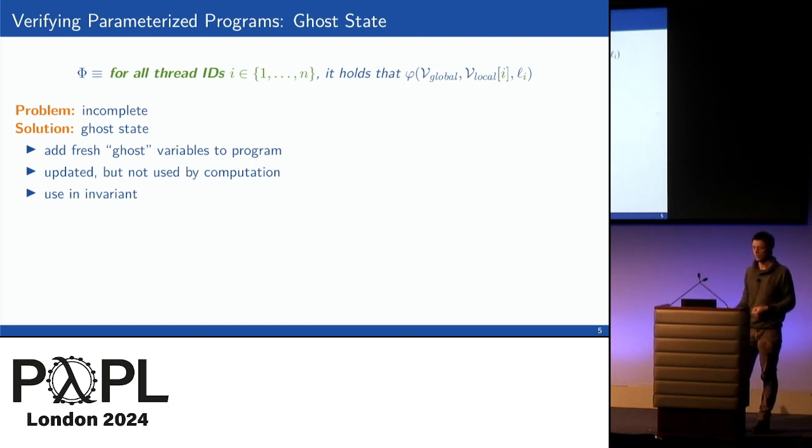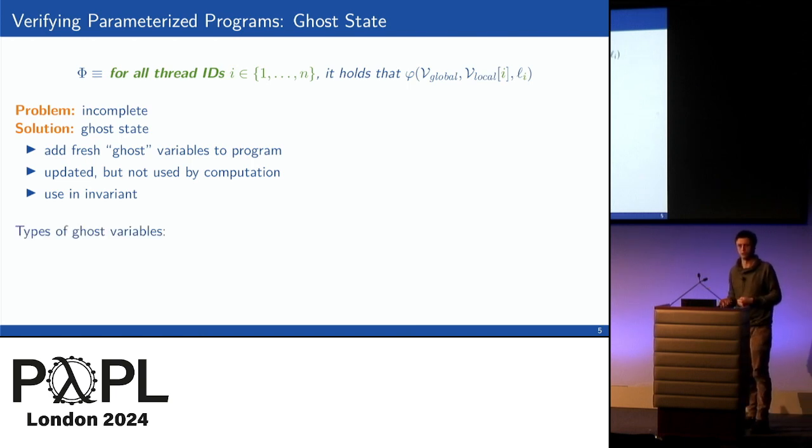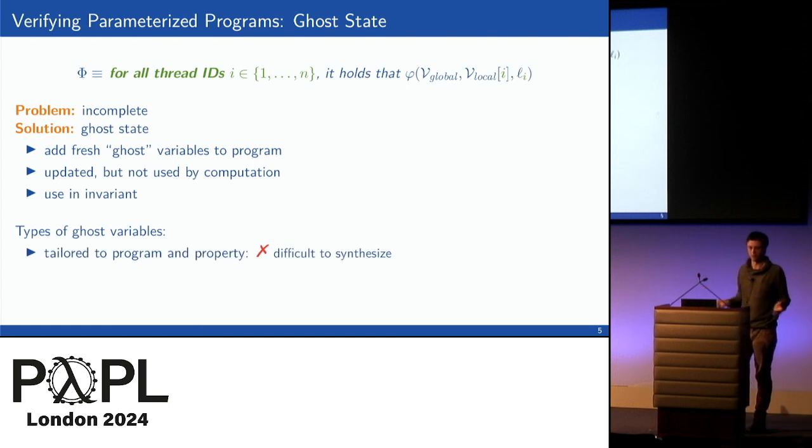This is very nice. It gives us a complete method, but for automated verification, we still have some challenges. Namely, what kind of ghost variables could we look at? We could design them ourselves, tailored to the program and property we want to prove, but if you're a verification engineer, that's nice. If we want to automatically do this, this is very difficult to synthesize. There are approaches for it, but it's still a big challenge.